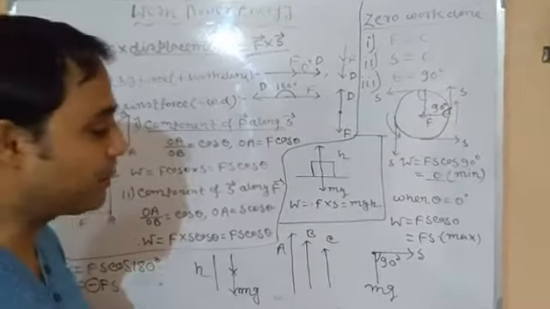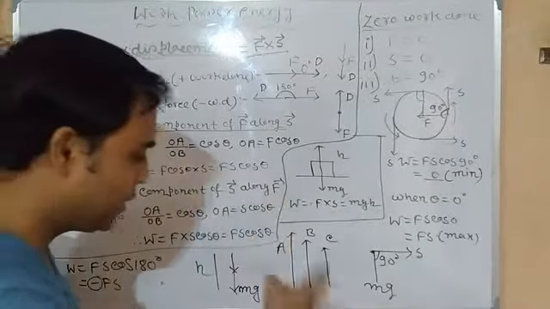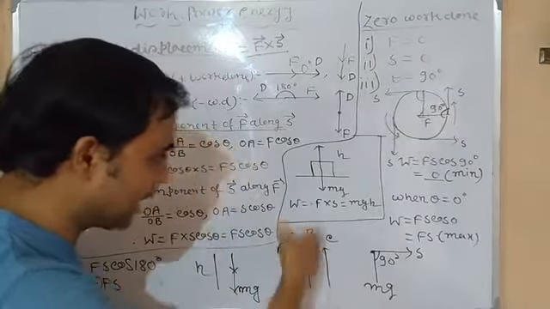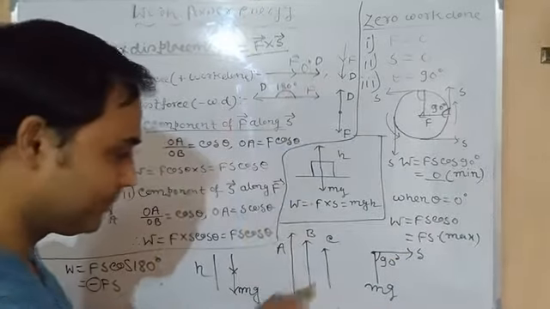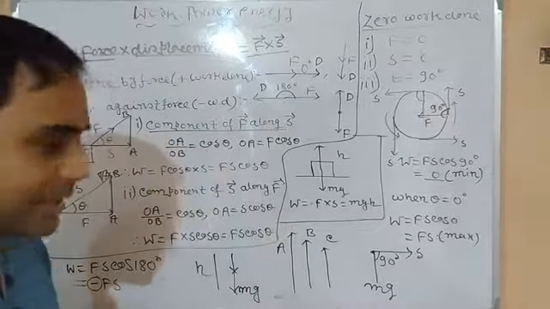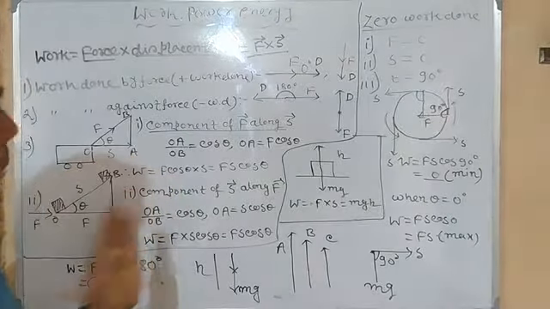B is both taller and shorter, but it cannot be with respect to the same person. With respect to A, he is shorter. With respect to C, he is taller. Just like the work done: with respect to the applied force, it is positive, and with respect to gravitational force, it is negative, isn't it? So this is clear. So this is the expression of work done. Clear?